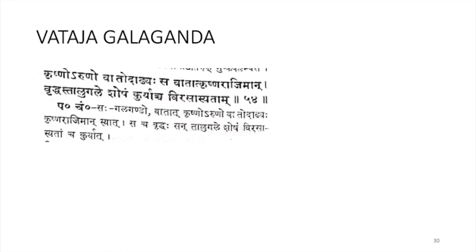So first is Vadaja Galaganda Lakshana. Krishno Aruno Va Toda Atya Sa Vadad Krishna Rajiman Vrithastalu Gale Shosham Kuriyad Virasa Asyada. So Krishna Varna or Aruna Varna, 2 colors, Va Toda Atyaha, severe pain.